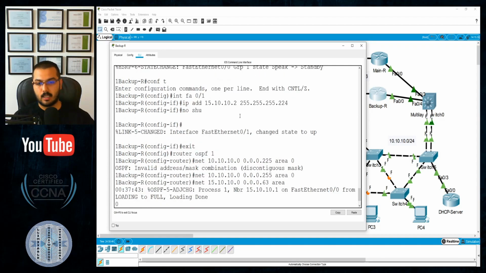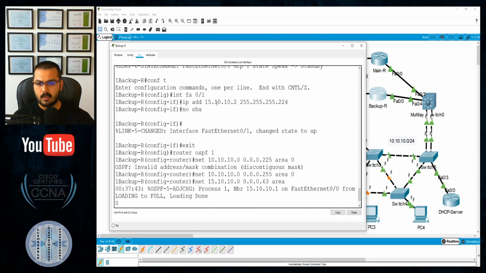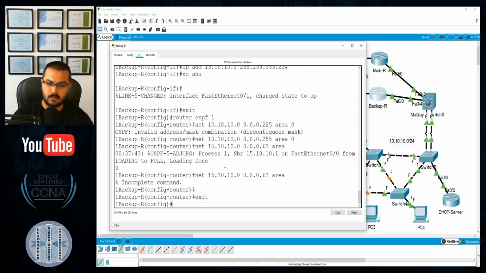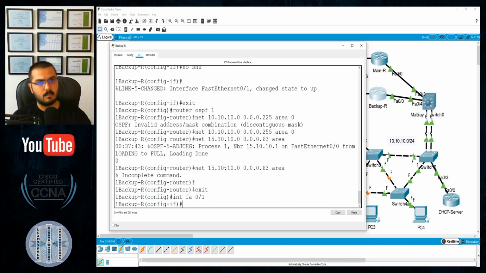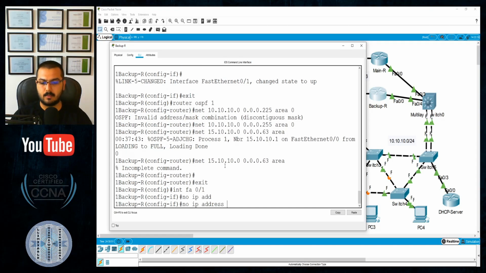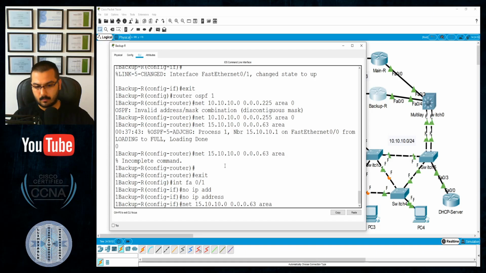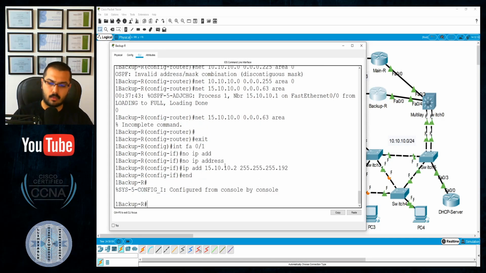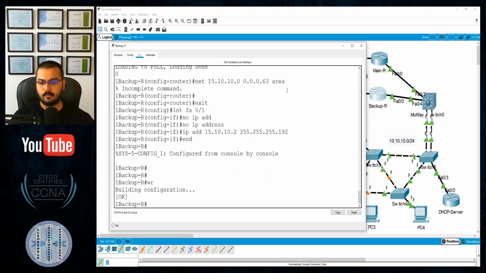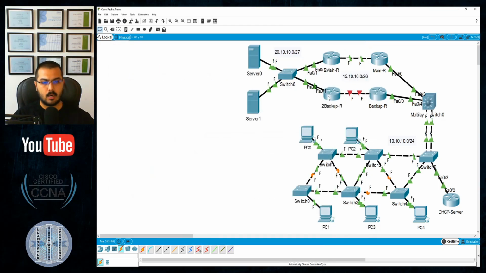Let me just correct this one. That should be 192. That was FastEthernet 0/1. So exit, interface FastEthernet 0/1. How to delete a mistaken IP address: no ip address, and then, the buffer cannot handle a lot, IP address will be 15.10.10.2 255.255.255.192. Thank you. Right. Okay, hide it. Go to the backup guy.